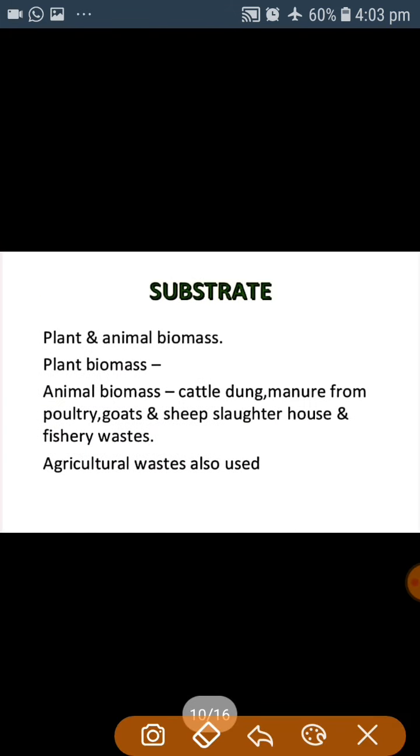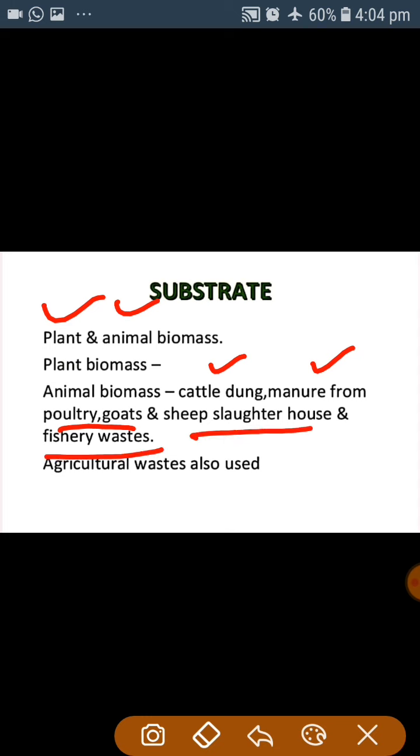Now what are the substrates which are used in the production of the biogas? The production of the biogas includes plant and animal biomass. Animal biomass is cattle dung, manure from poultry, goat and sheep and slaughterhouses, and fishery waste. Agriculture waste can also be used as a substrate for biogas production.